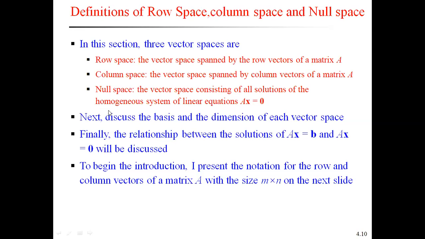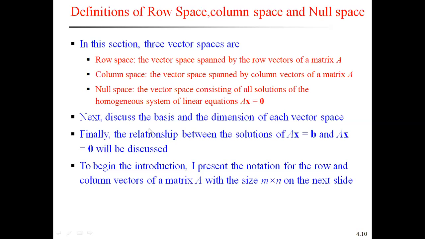So row space means the vector space spanned by the row vectors of a matrix A. In the same way, column space means the vector space spanned by the column vectors of the matrix A. And null space means the vector space consisting of all the solutions of the homogeneous system of linear equations. Homogeneous means the right side will be 0. Whatever the linear equations are, if they are equal to 0, that is called a homogeneous system of linear equations.